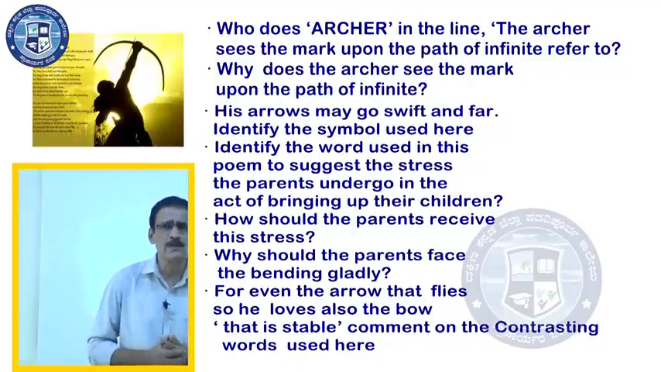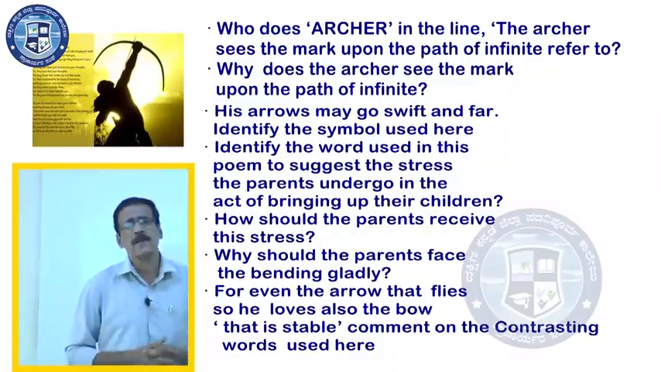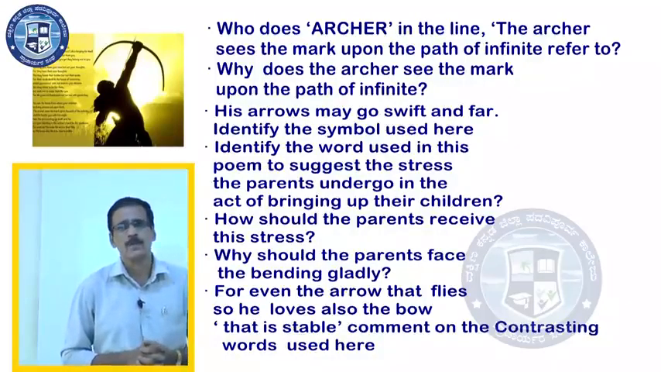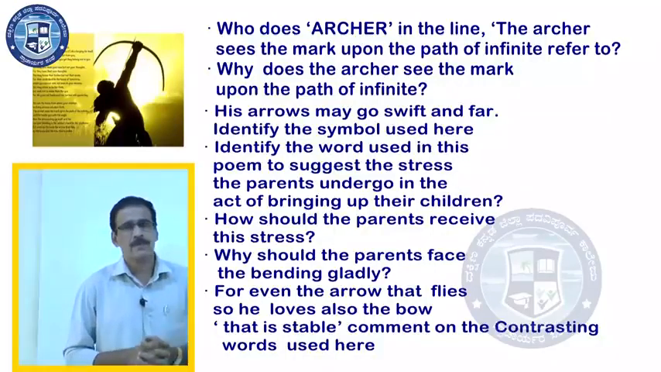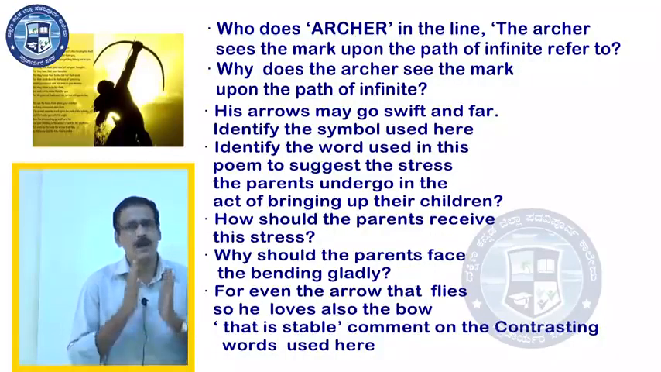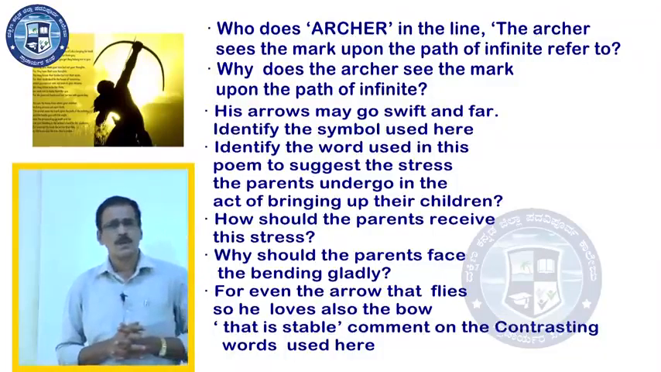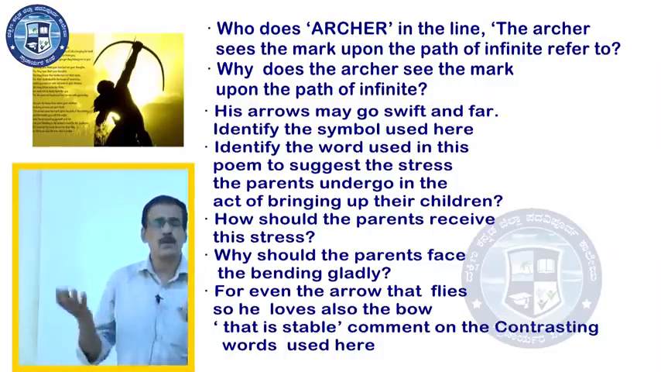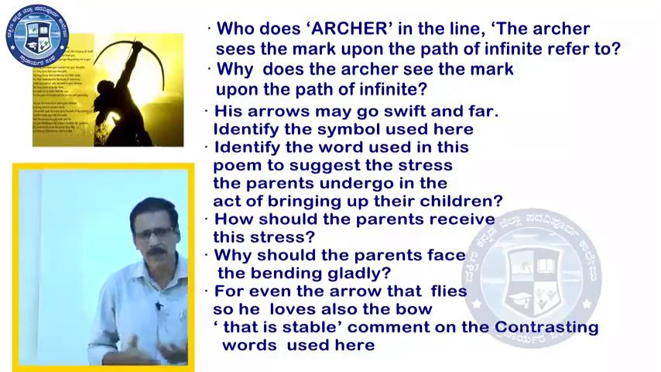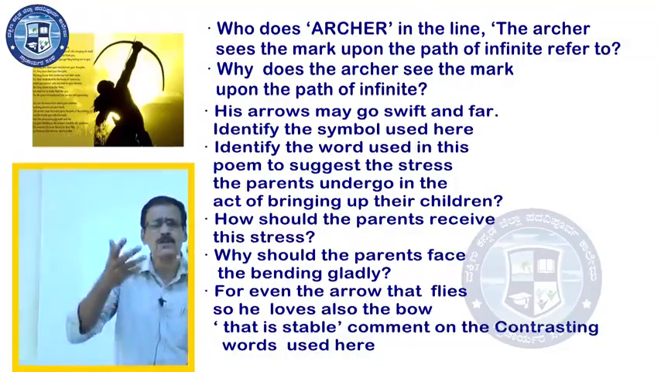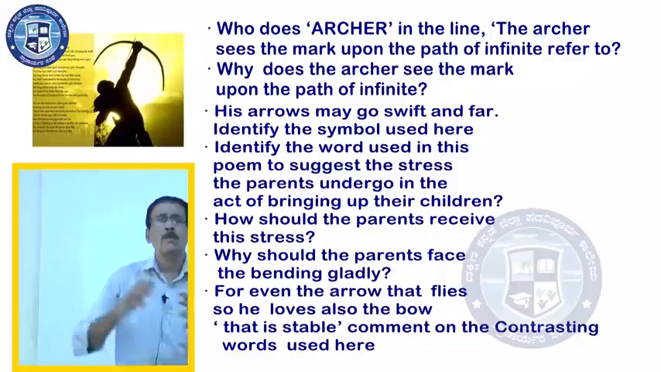Which are the two contrasting words used here? Dear students, please identify those contrasting words. Yes, the answer is flies and stable. What flies? The arrow flies. What does it mean? Children must move forward, march forward.